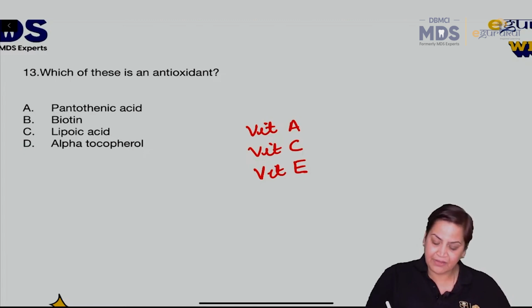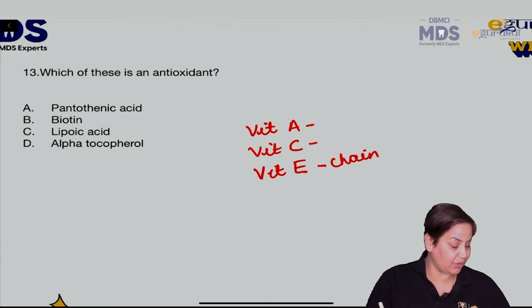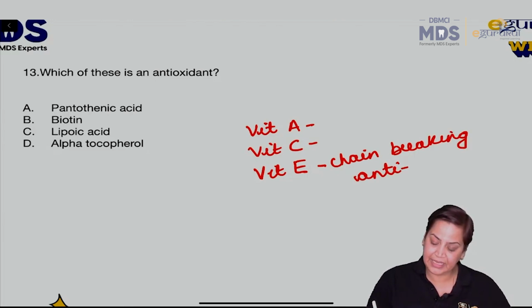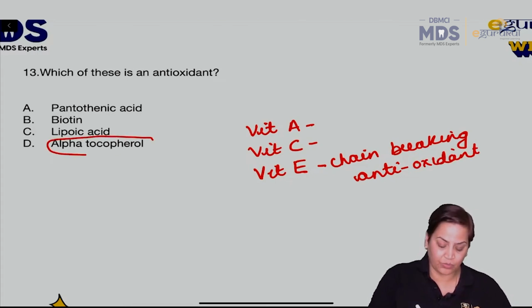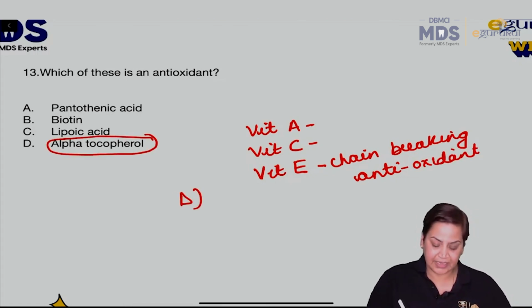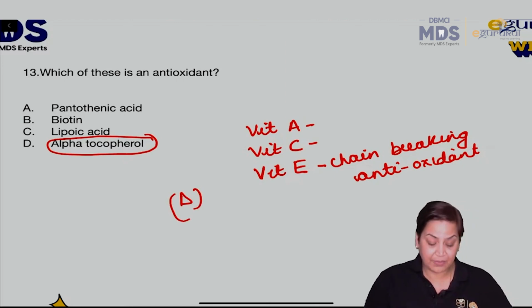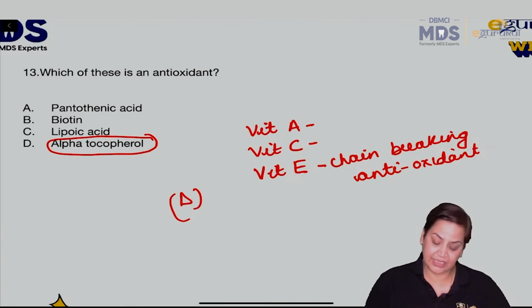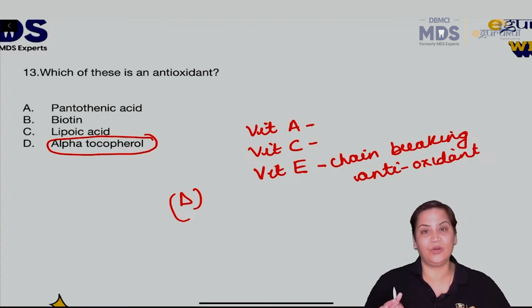Yes, okay. Vitamin A, C and E. Among these, the most important antioxidant is vitamin E, which we call the chain breaking antioxidant. Yes, chain breaking antioxidant. And the active form of vitamin E is alpha tocopherol. So the answer is D. Whichever others there are, they are not functioning as antioxidants. These are the only 3 which function as antioxidants. Right?